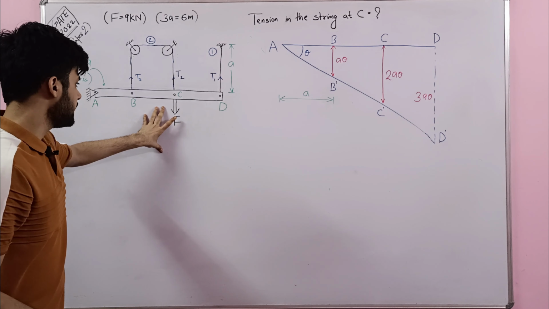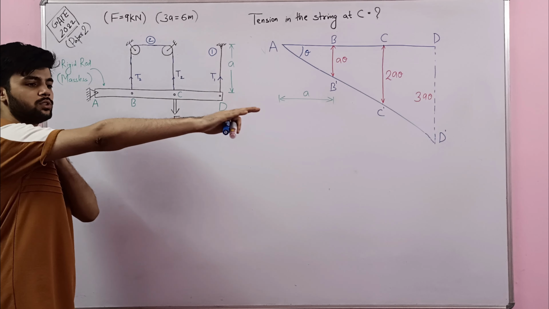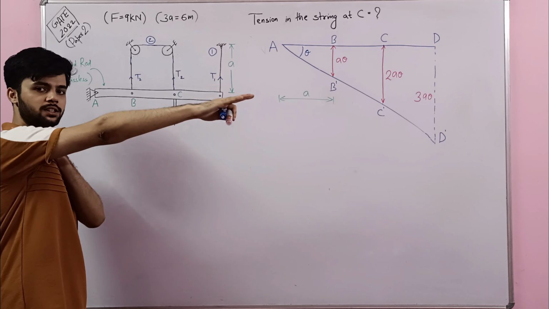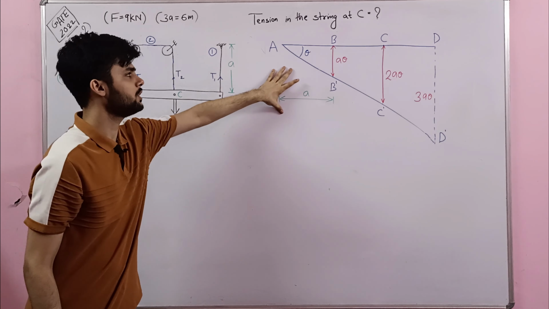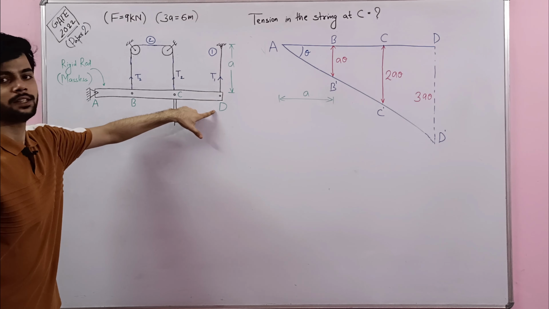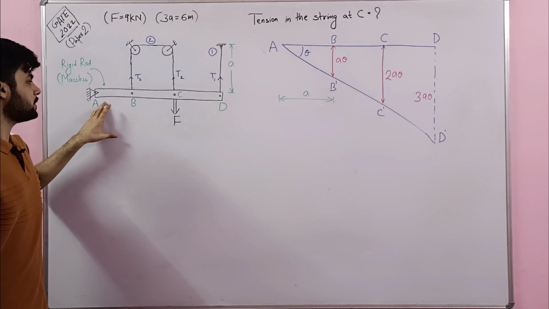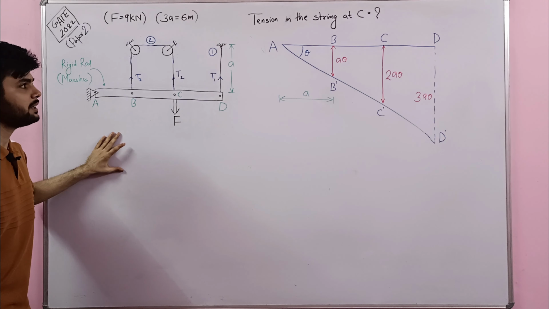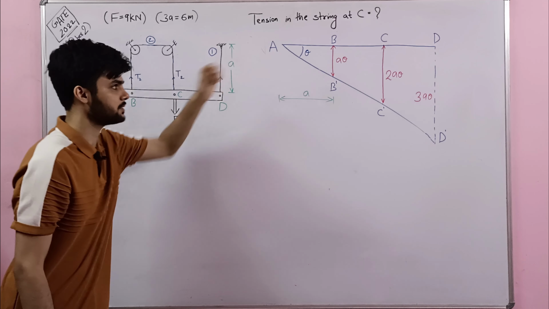Now on the board we can see that capital F force is acting at point C. So when this force acts at point C, what will happen to the rod? The rod will get deflected by a small angle theta. I have made the same scenario on the board. What we can see here are the points B, C and D. The positions of points B, C and D will change due to the small deflection of the rod, right? Point A is going to be the same and will stay there, because point A is the point of hinge.